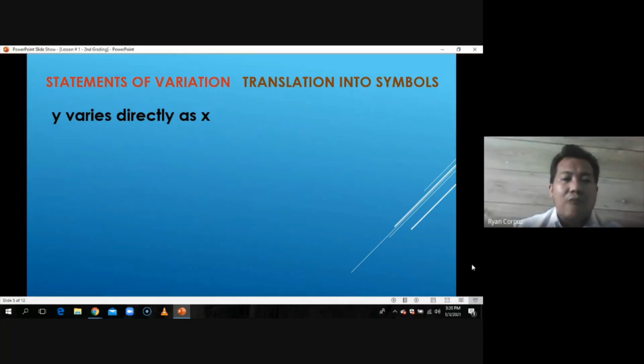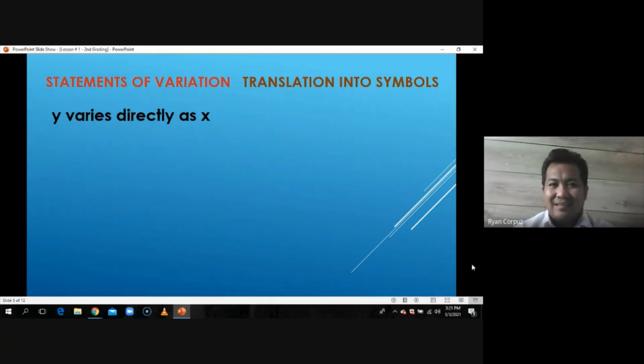So unahin natin, y varies directly as x. When you translate that statement of variation into symbols, may dalawa akong translation for that. You have to translate it on both ways. Una, you have to translate it directly, just how we read it.